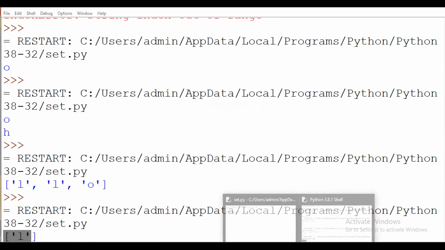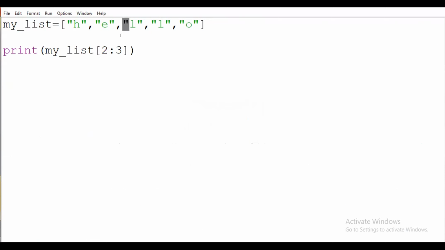Why? Because my second location will be here and third will be here, but I want the data to start from 2 and end at the third location, meaning at this location it will end. Okay, so it will be a slicing operation.